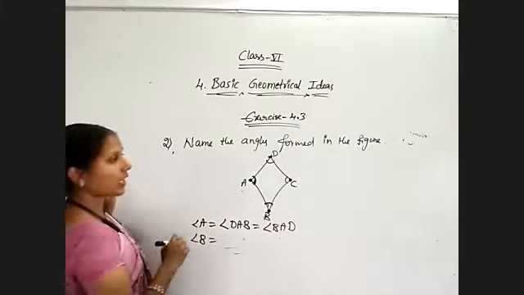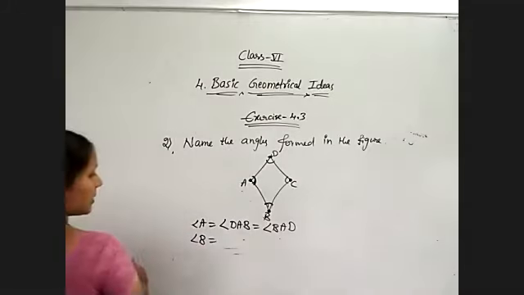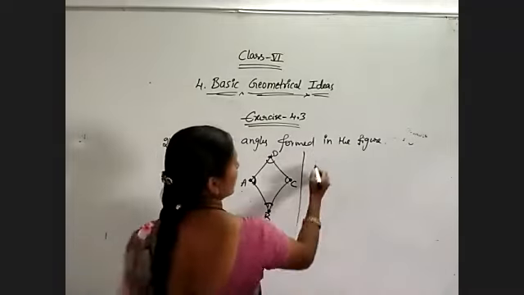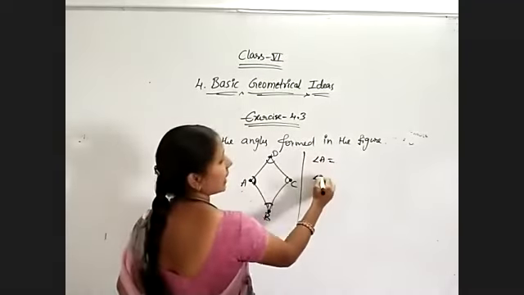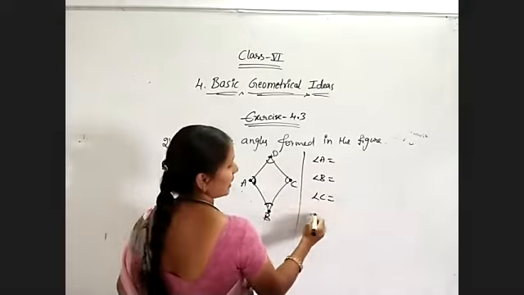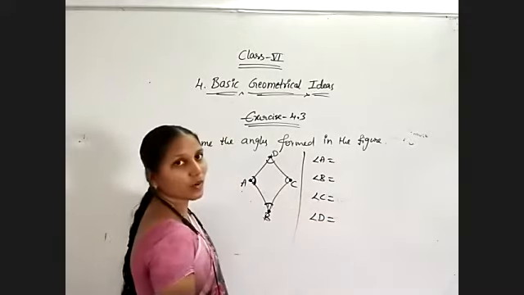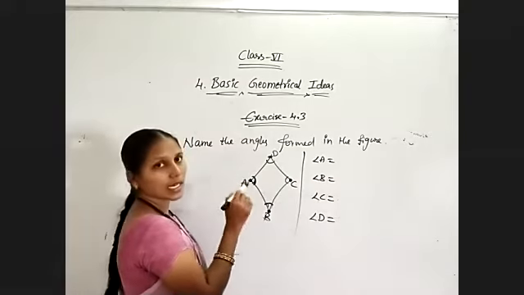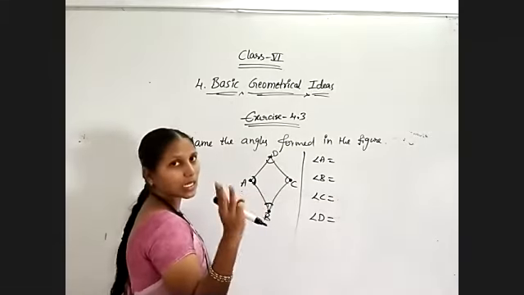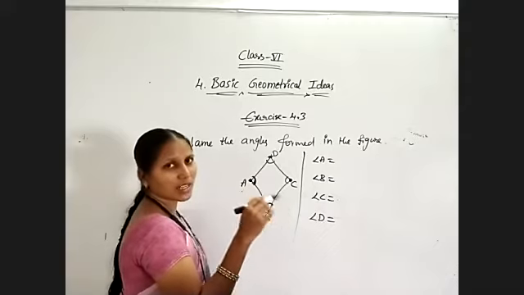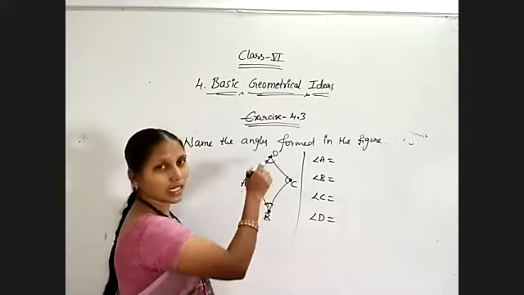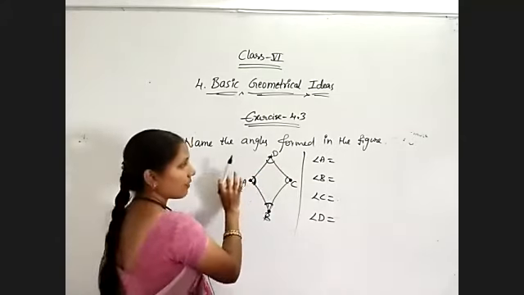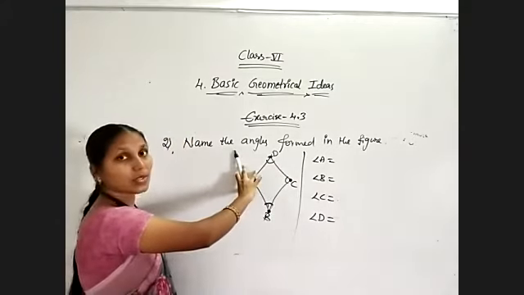Next, angle B. How can we name angle B? Simply in this figure we have angle A, angle B, angle C, angle D. But in some cases it gets difficult if we use only one letter. For that sake, to indicate the angle we can use three letters, by using clockwise or anti-clockwise rotation. So I want to name angle A using three letters.